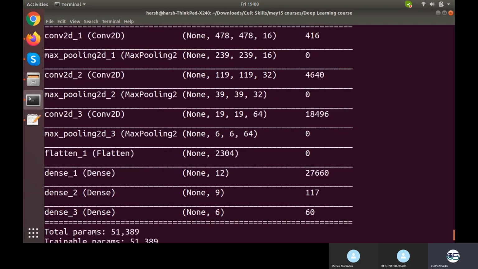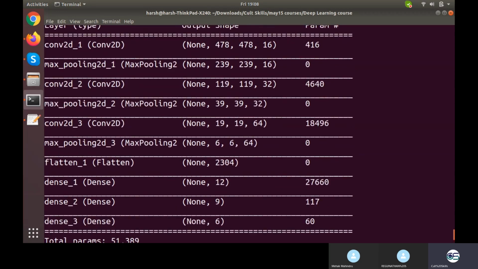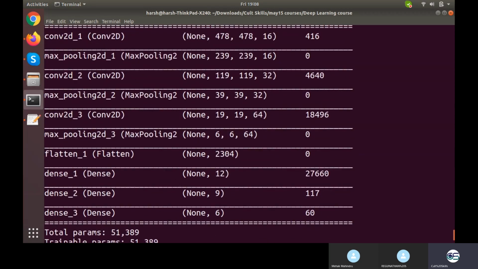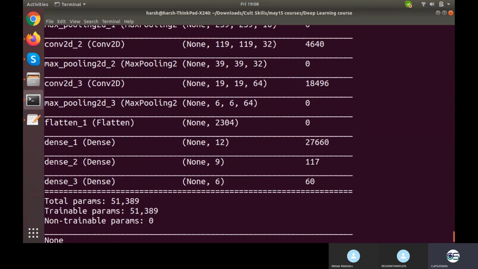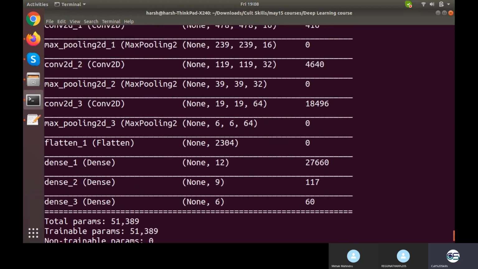Simple enough. Is this entire architecture clear to you? What is written right here? So the total number of parameters is 51,389, more than 50,000 actually. Is this entire architecture clear to you?